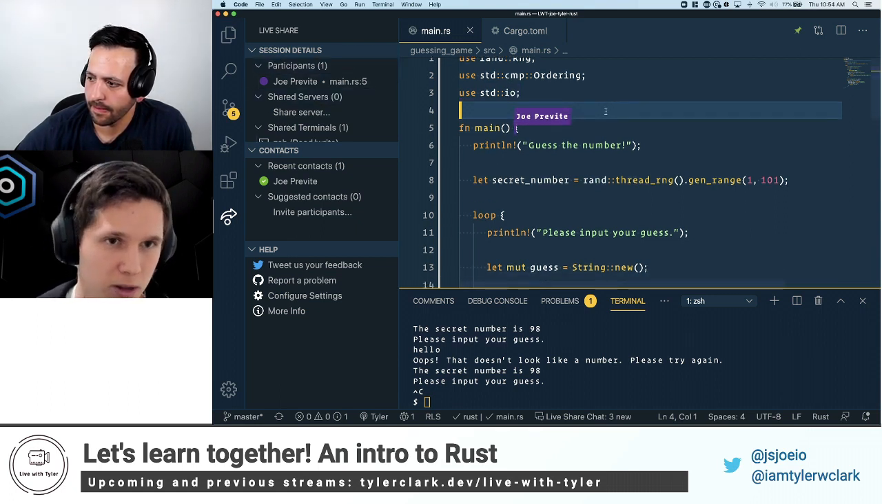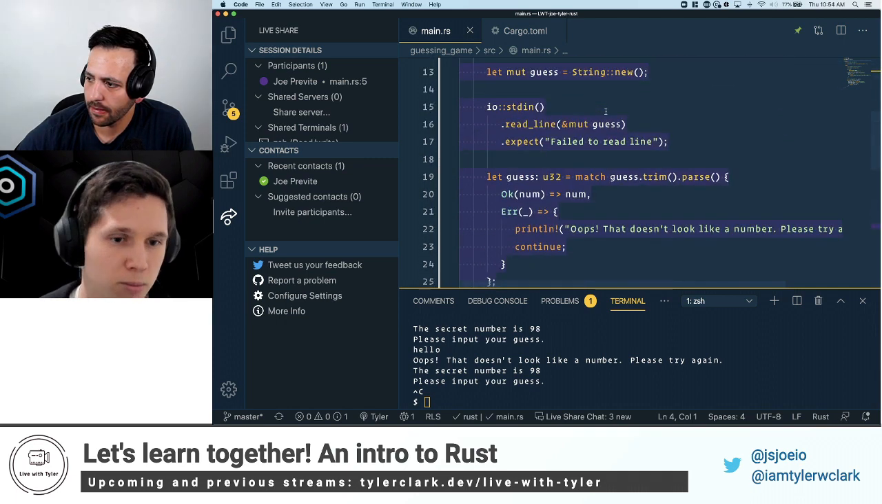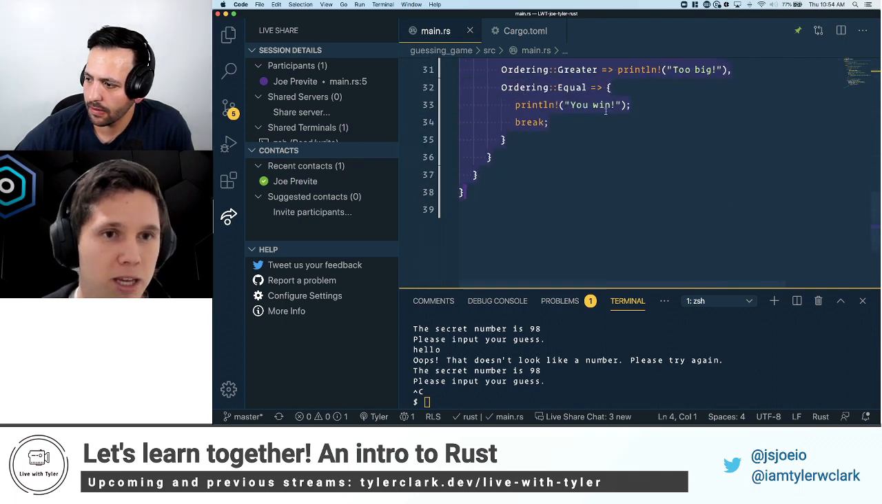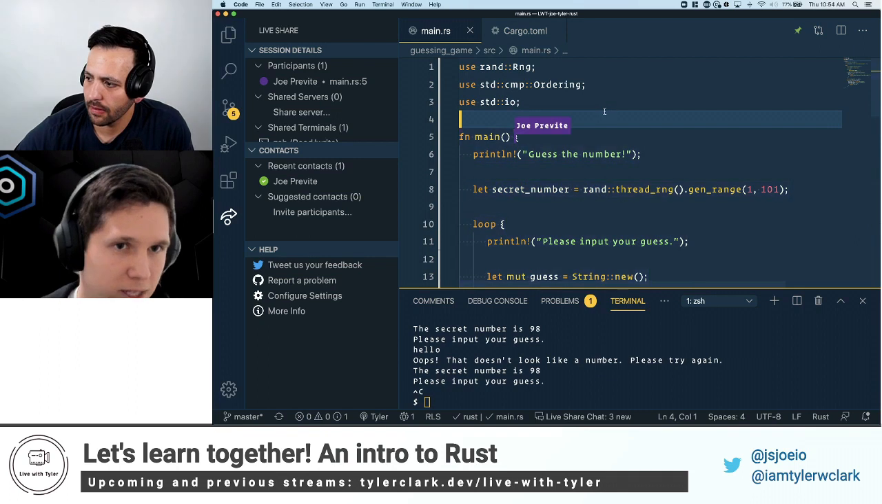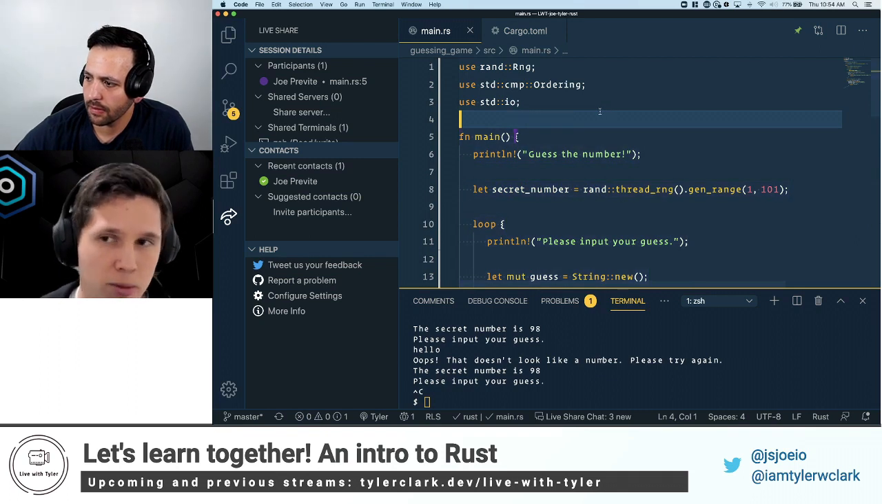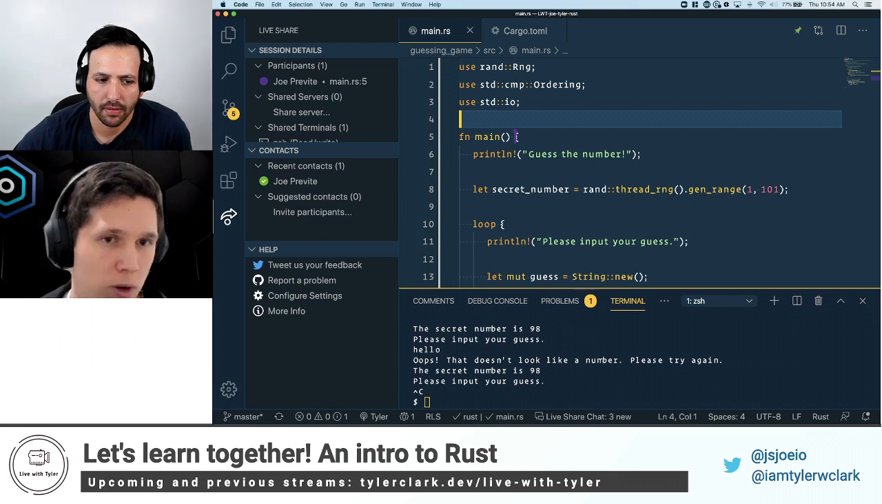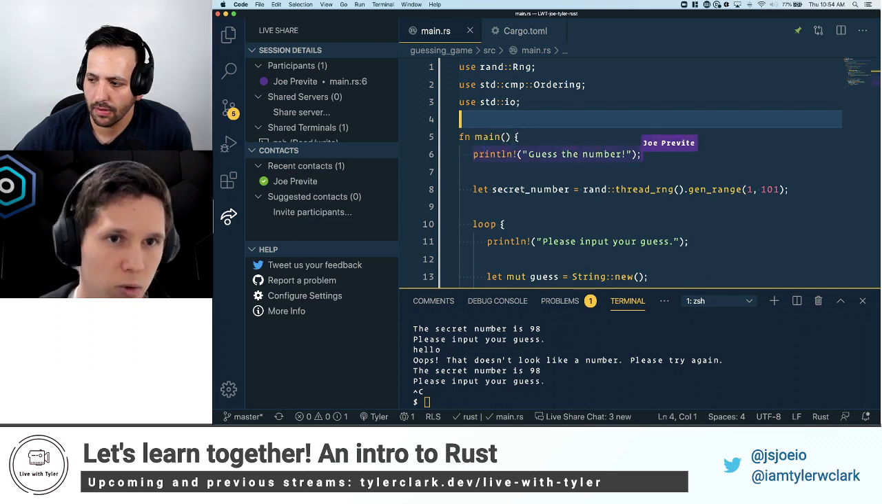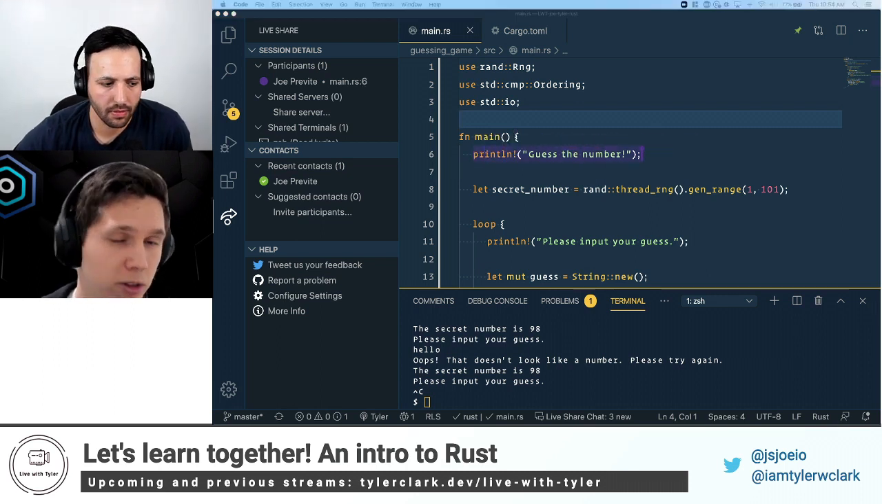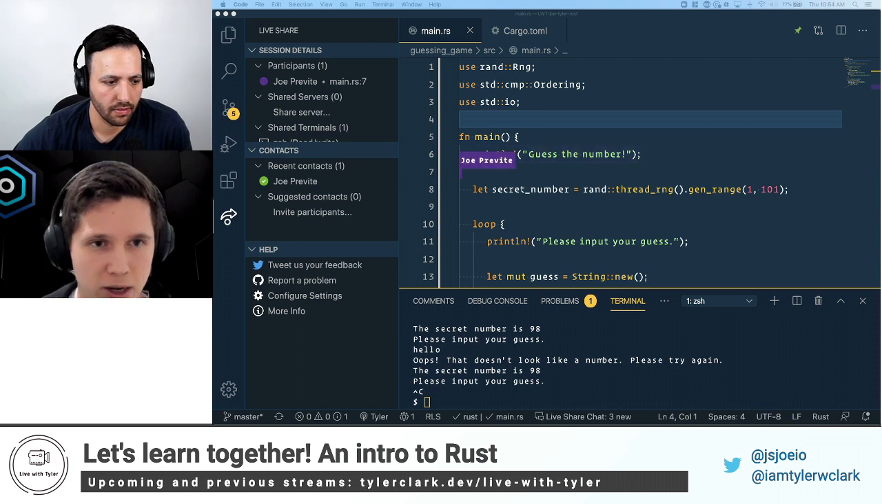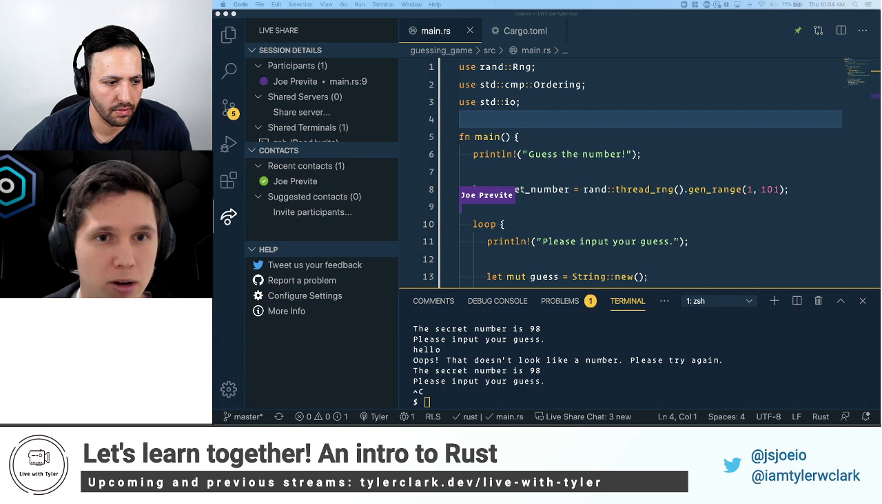Then our program is just one big block, one function, essentially the main function, right? And so remember, your Rust programs need a main function. That's what's called when you run it. So we print a message to the command line or the terminal. We say, hey, guess the number. And then in the background, we generate a secret number.